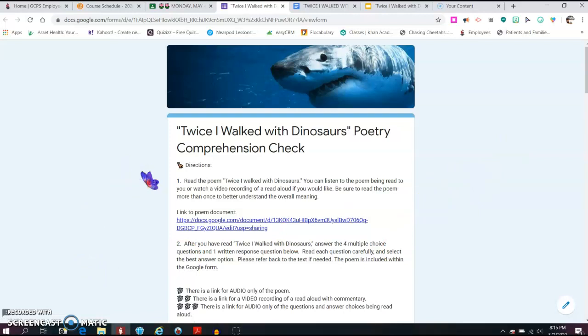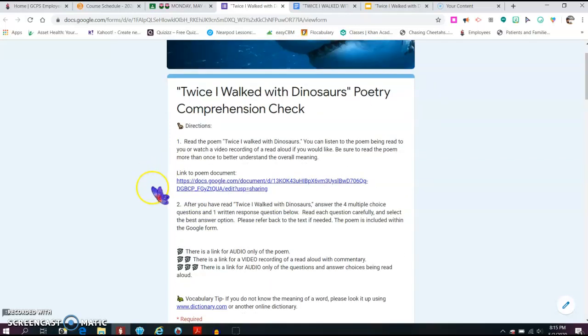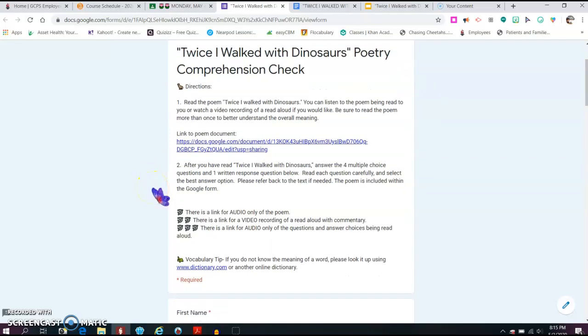It says read the poem, Twice I Walked with Dinosaurs. You can listen to the poem being read to you or watch a video recording of a read aloud. You should have already done that when you watched the 2 videos within the Google slide. Here is a link to the poem document again if you would like it. And then it says after you have read Twice I Walked with Dinosaurs, answer the 4 multiple choice questions and 1 written response question below. Read each question carefully and select the best answer option. Please refer back to the text if needed.